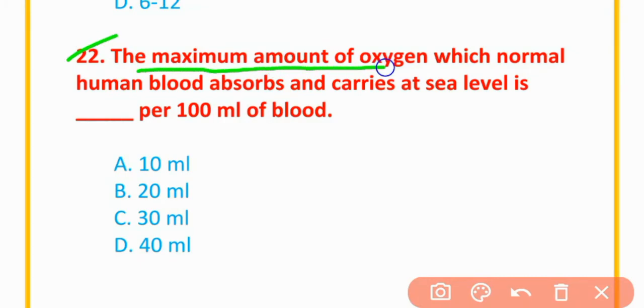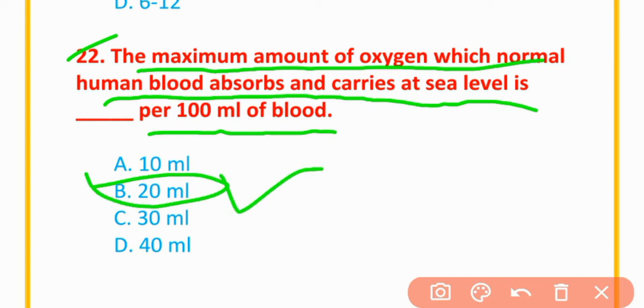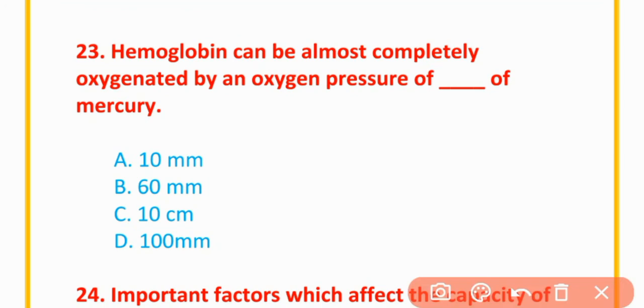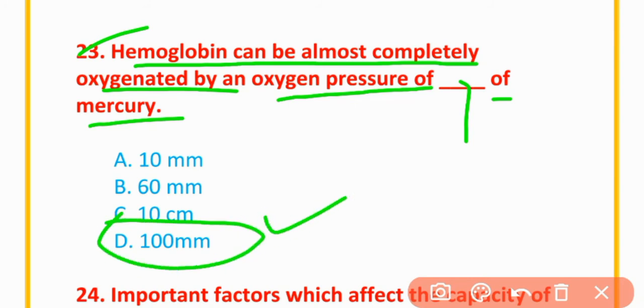MCQs number 22. The maximum amount of oxygen which normal human blood absorbs and carries at sea level is per 100 ml of blood. The correct option is option B, 20 ml. MCQs number 23. Hemoglobin can be almost completely oxygenated by an oxygen pressure of mercury. Correct option is option D, 100 mm.